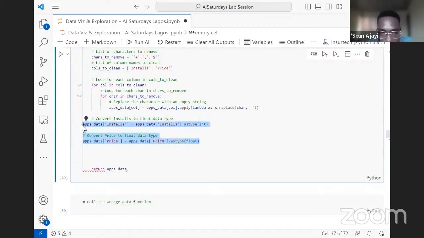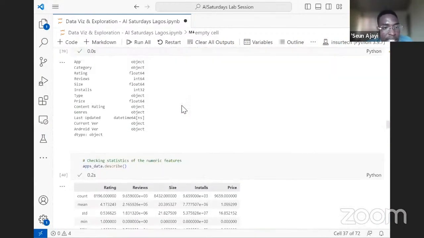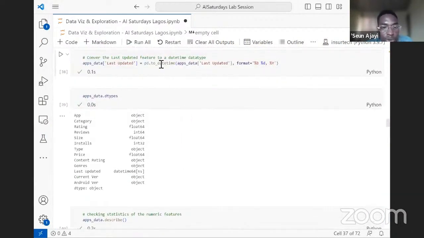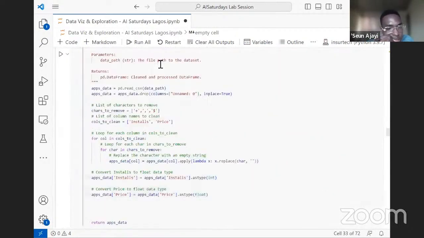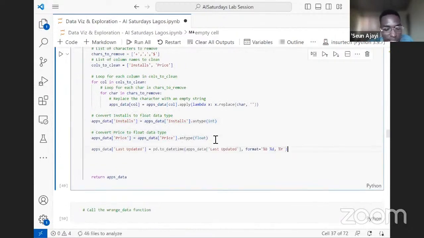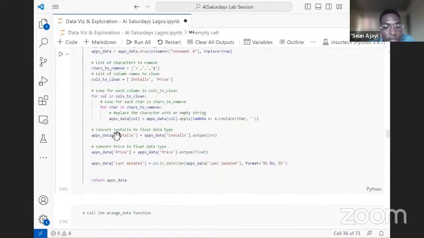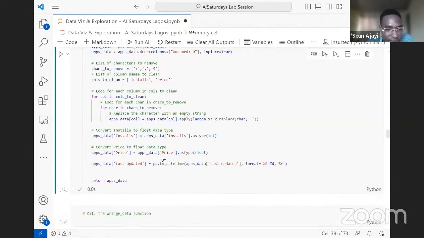And the last thing we did was change the last updated column to a datetime data type. So now we have a function that does the entirety from reading the data to making it clean like we want.